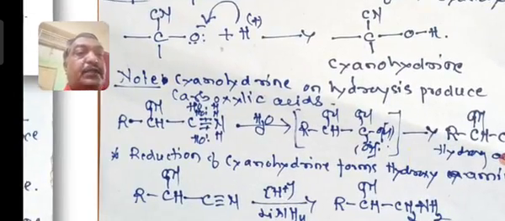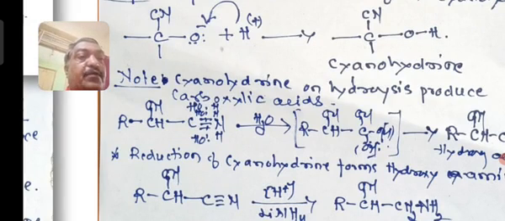So on reduction, this C triple bond N will be added with hydrogen. So RCHOH, the carbon will become CH2 and the nitrogen will become NH2. So hydroxyl amines are formed. So cyanohydrin can undergo hydrolysis to form hydroxycarboxylic acids, and can undergo reduction to form an amine with OH group, that is hydroxyl amines will form.